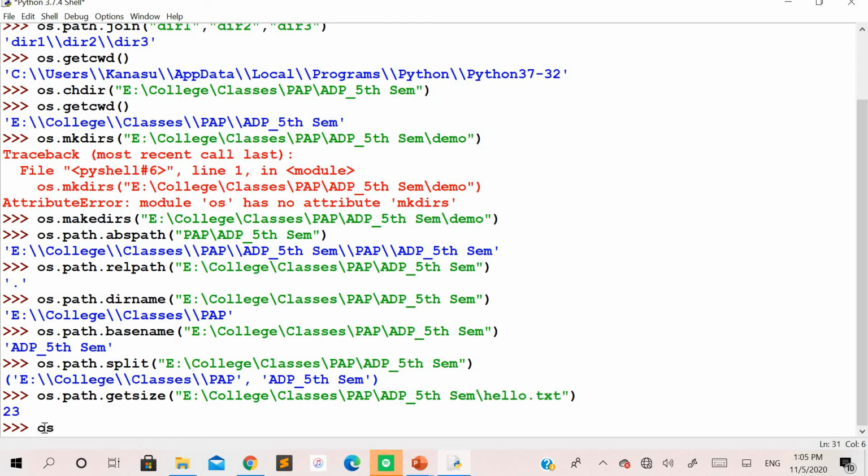One more method we are discussing is list directory. The name of the method is listdir, which needs to be used with os. To this method I want to specify the absolute path as an argument. Here I'm not going to specify the file name, because I just want to know the total number of files or folders present in this absolute path, that is, within adp_fifth_sem, how many different contents are there, which can be known with the listdir method. So if I press